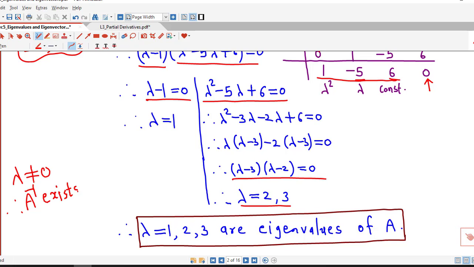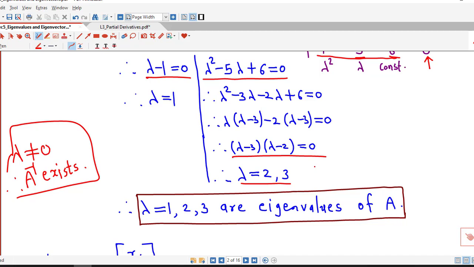So from eigenvalues also we can decide the invertibility of a matrix using that remark. That remark says that lambda equal to 0 cannot be an eigenvalue of an invertible matrix. So here the eigenvalues of the matrix are non-zero, therefore the matrix is invertible.